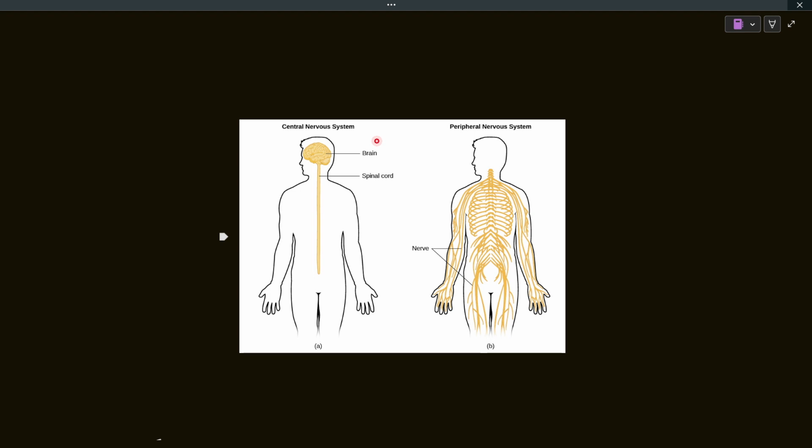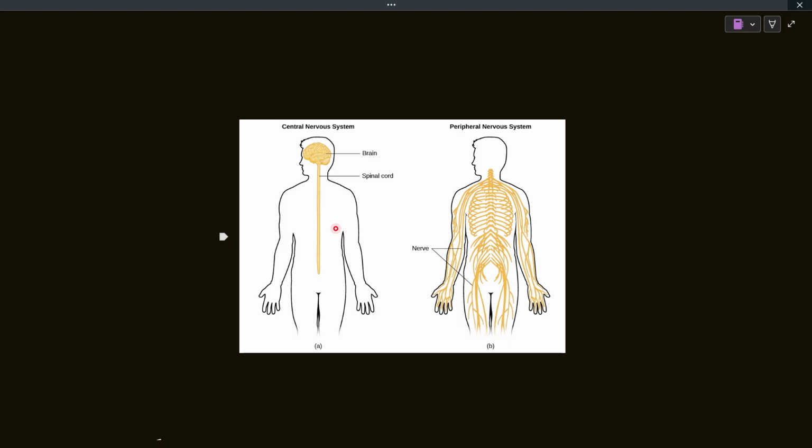It receives information from the different body parts, then it processes that information, and then it gives out signals to the specific muscles or glands on how to work. The brain is central to all of our behavior. That is why it is comprised in the central nervous system. So we already know about the brain and spinal cord, and they make the central nervous system.